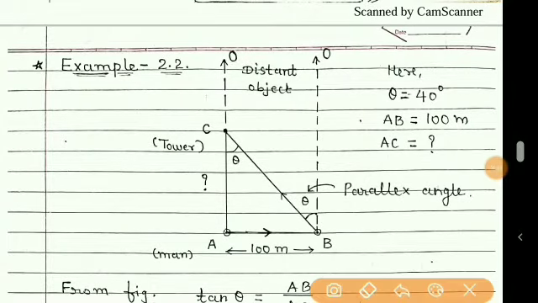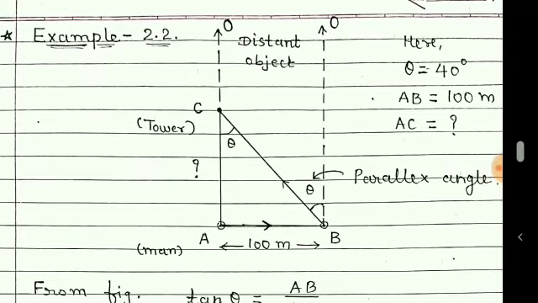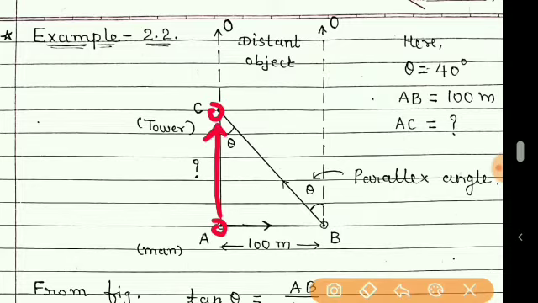Now example number 2.2. Here in the statement, it is given that a person is standing at point A and there is a tower at some distance from this person at point C. Now this person wants to measure this distance without using any scale, that is, without using any direct method.